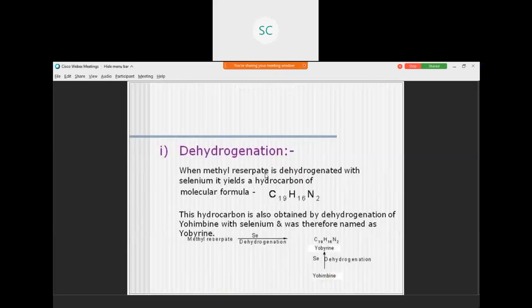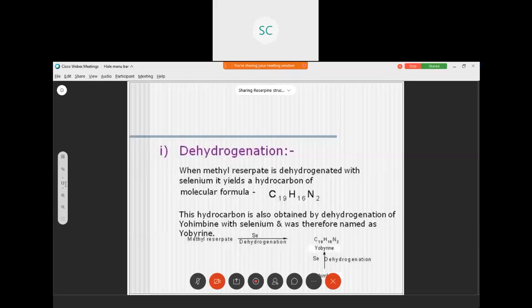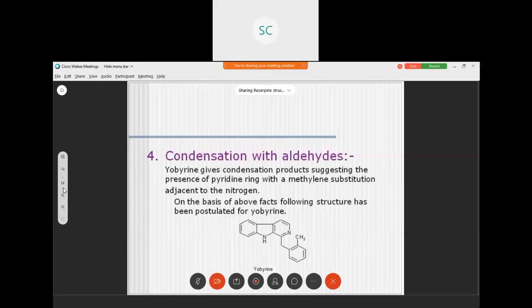Molecular formula of yobyrine is C19H16N2. As yobyrine is formed from reserpic acid, it means that reserpic acid may possess the following type of skeleton structure.